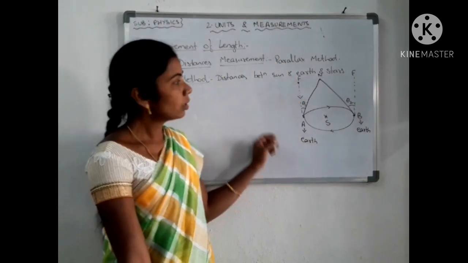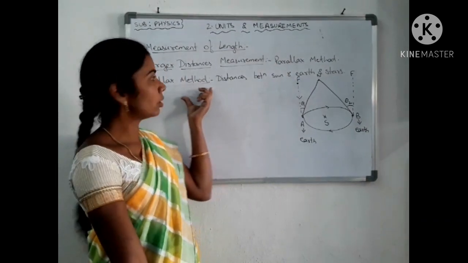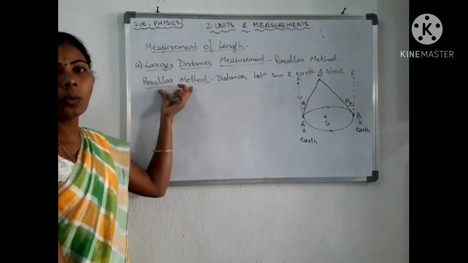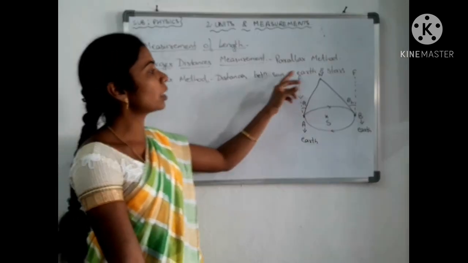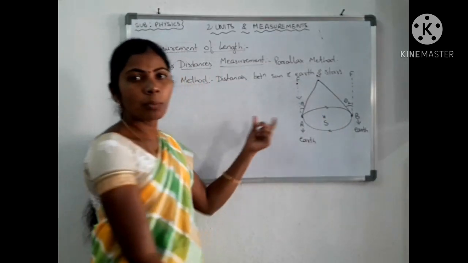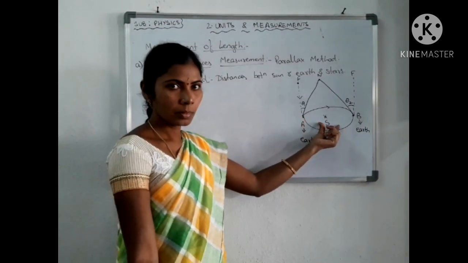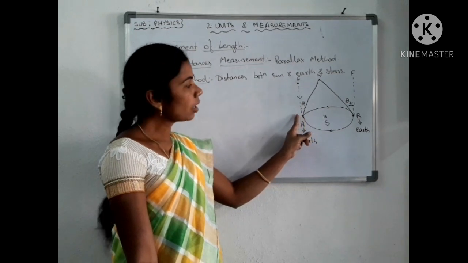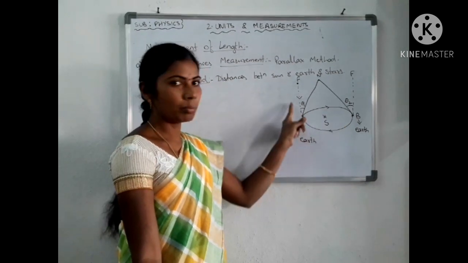Once again I repeat, for the parallax method, how I measure the distance between the sun, earth and the stars. I consider a point S, which is nothing but our sun. A is the earth, revolving around the sun in an elliptical orbit.